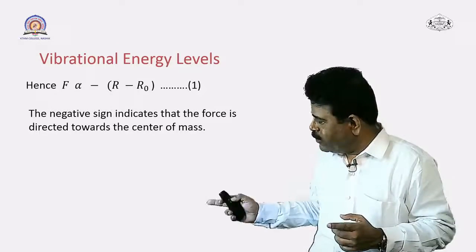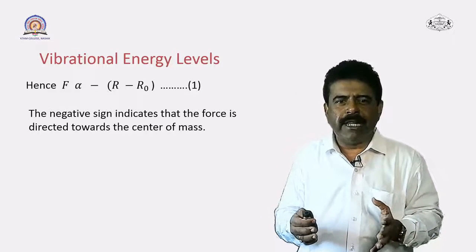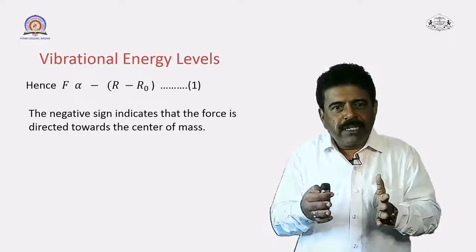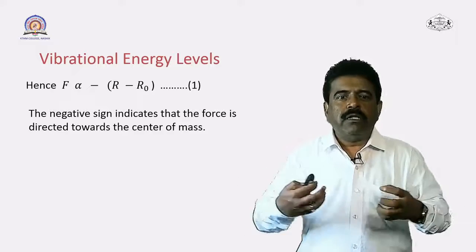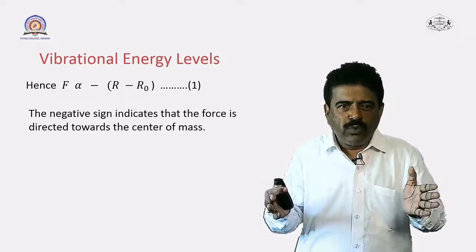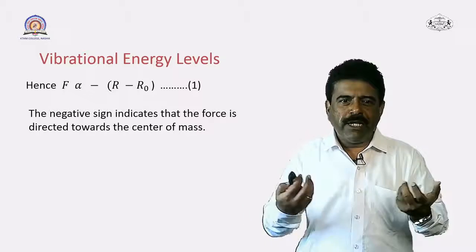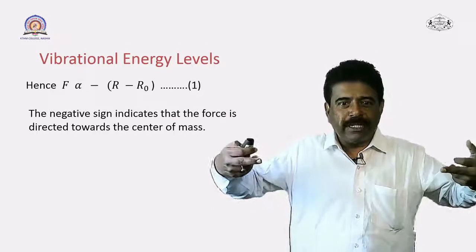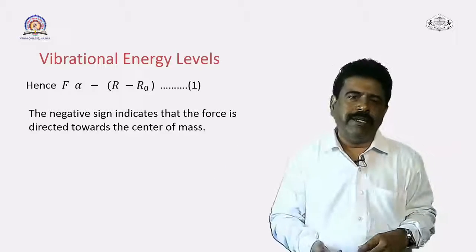So why is the negative sign used? The negative sign indicates that the force is directed towards the center of mass. That means it is always in the direction which opposes the change in distance or deviation. If the atoms try to come too close, then the force is directed in the outward direction. If the atoms try to go far away from each other, then the force is directed in the inward direction. Therefore the negative sign is used here.